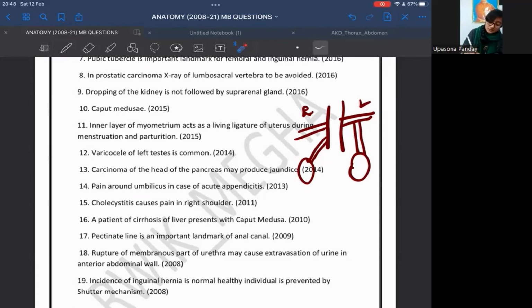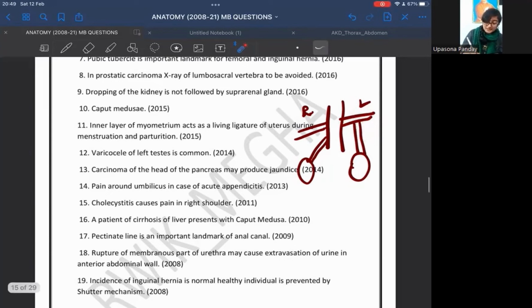This left testicular vein can get compressed due to the loaded sigmoid colon. Moreover, if there is any carcinogenic growth in the left kidney, that will compress it, because this left testicular vein drains into the left renal vein, so it is very much approximated to the left kidney. So, if there is any hypertrophy of the lower pole of the kidney, that will directly compress this left testicular vein.